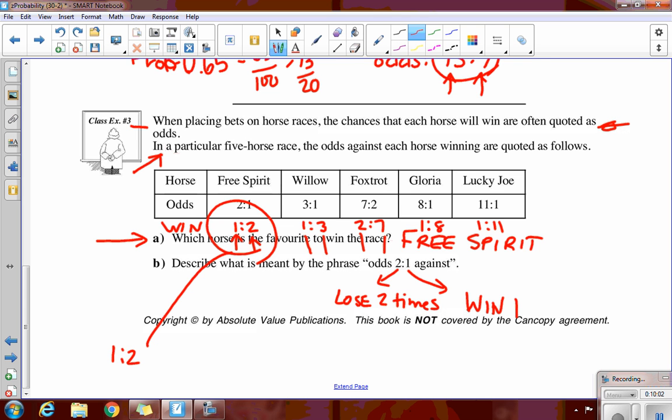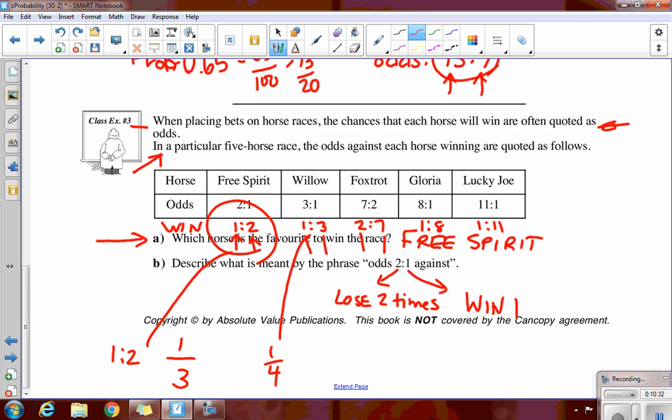So if we look at this, his odds of winning are 1 to 2. But his probability of winning, he has 1 win out of how many races? 3. So I described it wrong up here. He has 1 win every 3 races. This guy has 1 win for every 4 races. So this guy has a 33% chance of winning, 25% chance of winning. This is 2 out of 9 total, so his probability is 0.22 or 22%, and it just gets worse and worse.